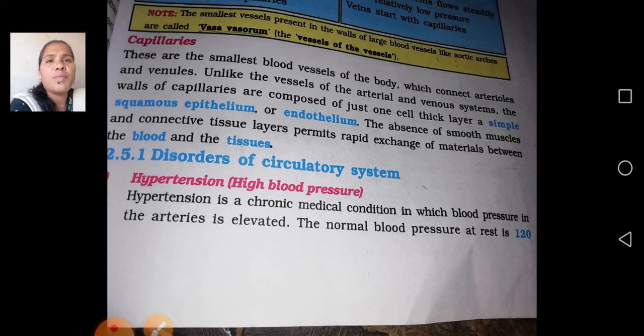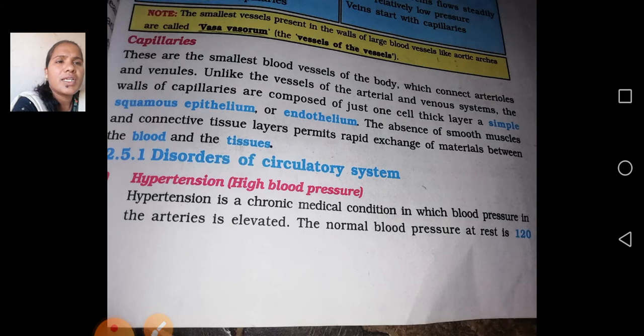The normal blood pressure of the human being is 120 by 80 millimeters of mercury. If the BP is high, like 140 by 90 mm of Hg, it is known as hypertension. If it is low, like 60, it is known as hypotension. Here, hyper means extending, very high, and hypo means less.